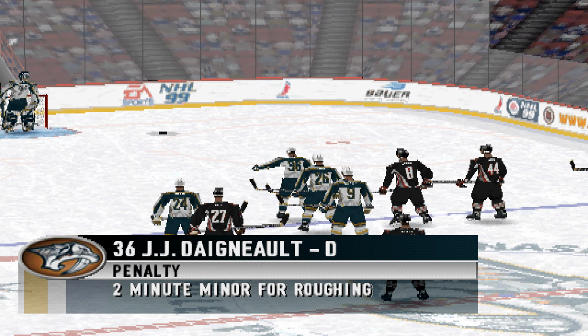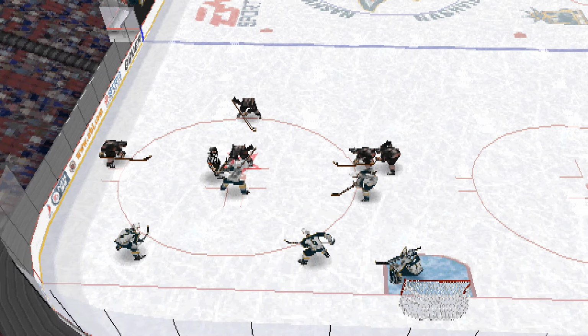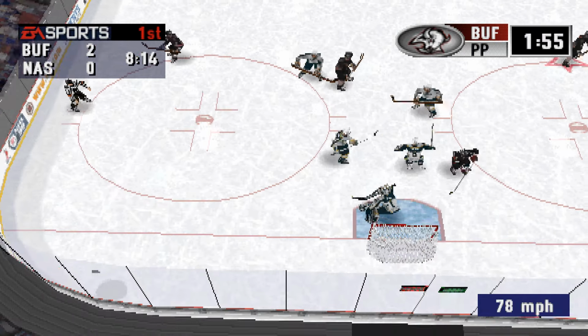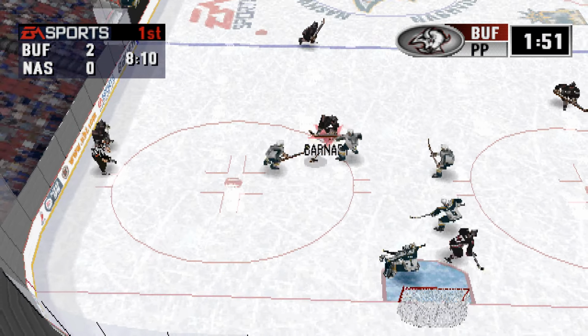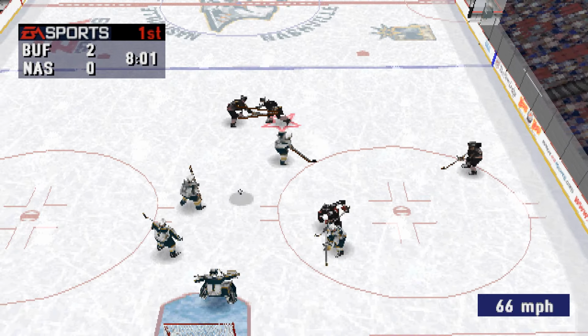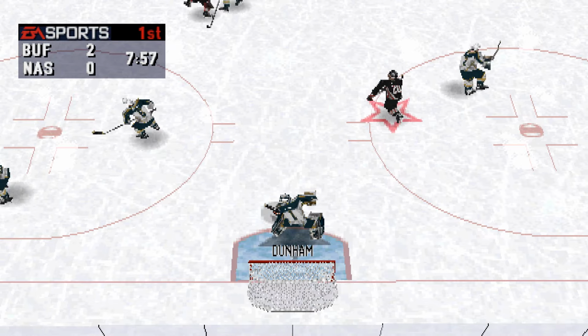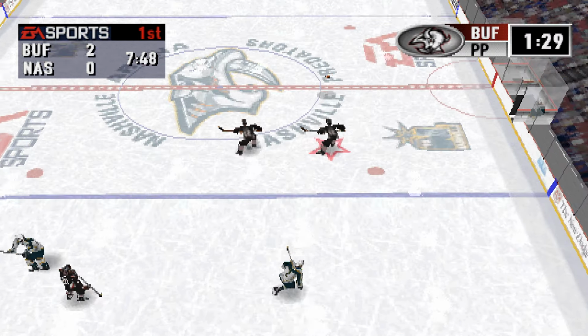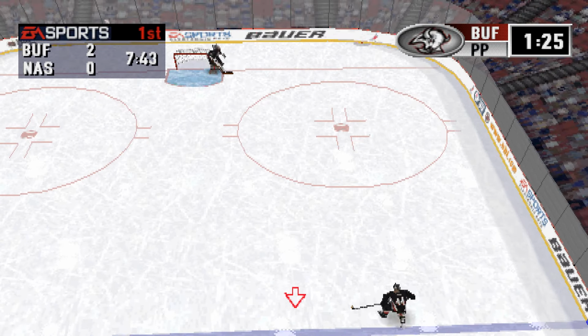Penalty against the Nashville Predators for roughing. Nashville penalty to number 36, J.J. Daigneault. 2 minutes for roughing. Shitnik winds up to Barnaby. Lambert passes across. Buffalo looks to be in control of this game. To Zettler. Nashville should be making a line change soon.